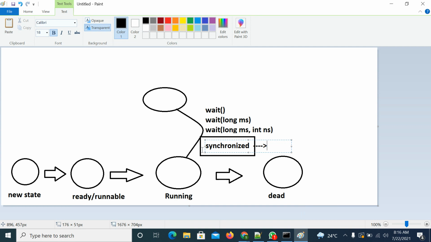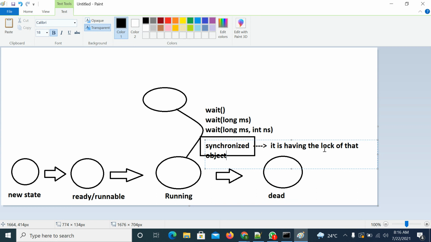This may be a class level lock or an object level lock, based on the requirement. So now you have the lock, and you are trying to perform some logic.